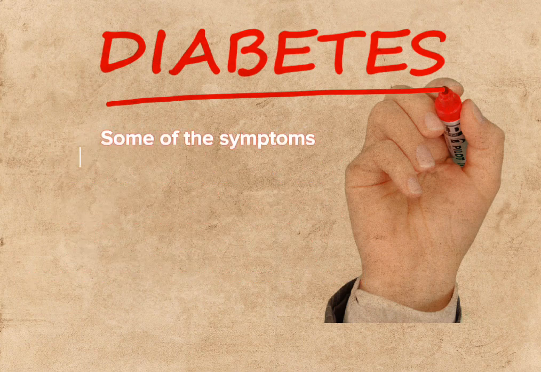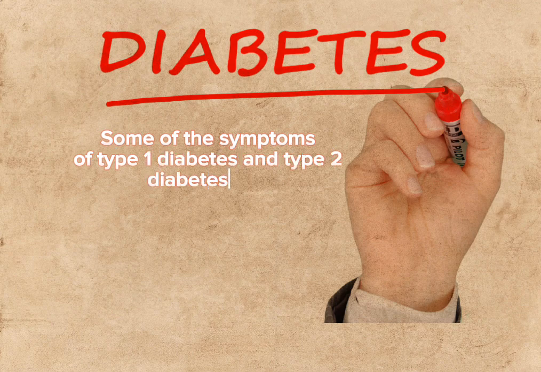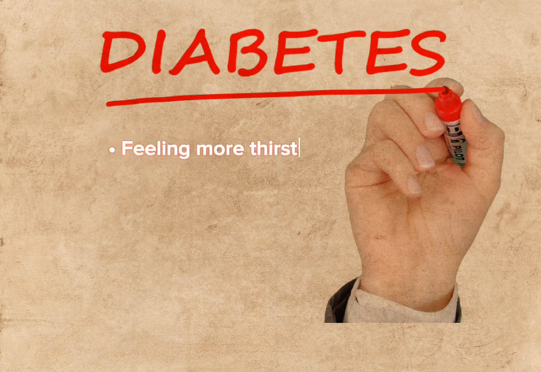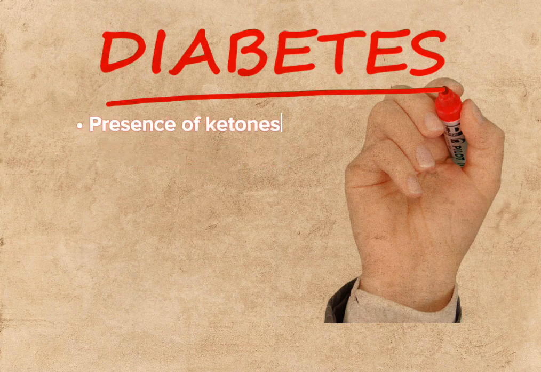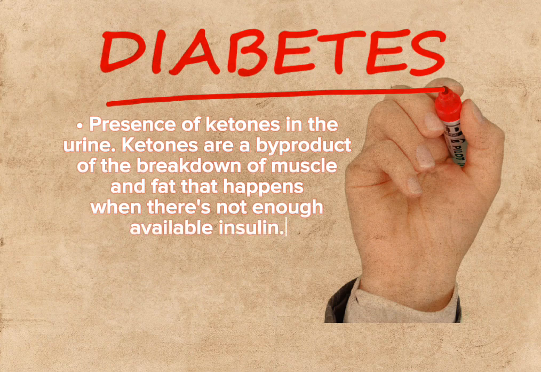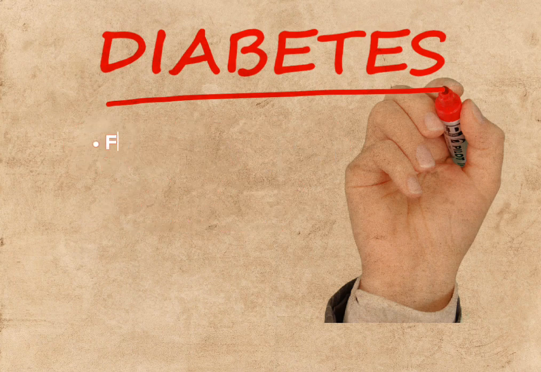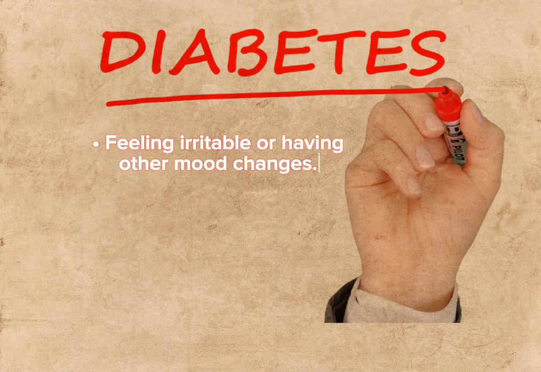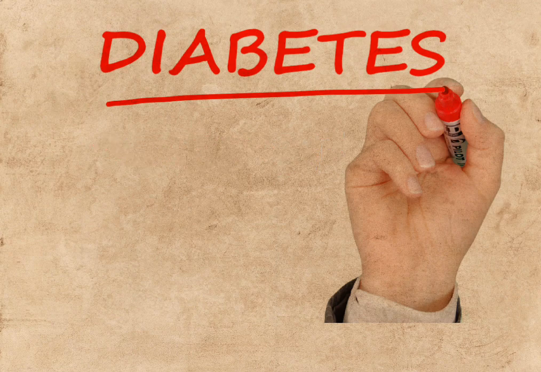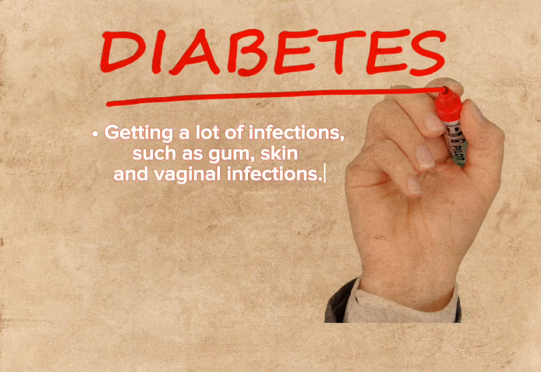Some of the symptoms of type 1 diabetes and type 2 diabetes are feeling more thirsty than usual, urinating often, losing weight without trying, presence of ketones in the urine. Ketones are a byproduct of the breakdown of muscle and fat that happens when there's not any available insulin. Other symptoms include feeling tired and weak, feeling irritable or having other mood changes, having blurry vision, having slow-healing sores, and getting a lot of infections such as gum, skin, and vaginal infections.